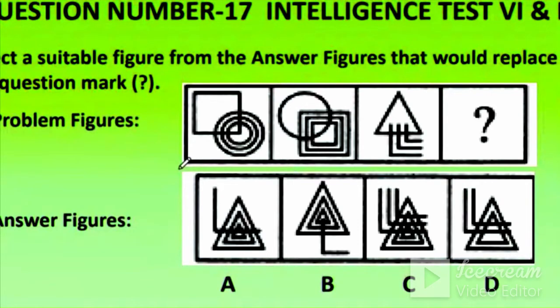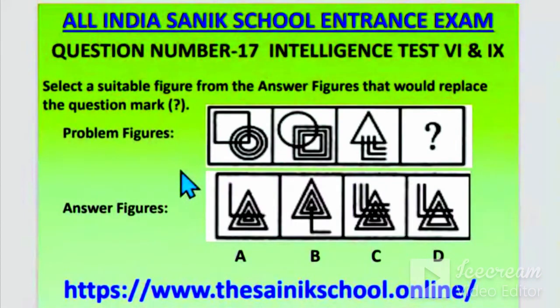You have to choose from the answer figures. 4 answer figures are there. You have to choose from them which will come in place of the question mark. Write the question number also. Which question number are you answering? How can I know?